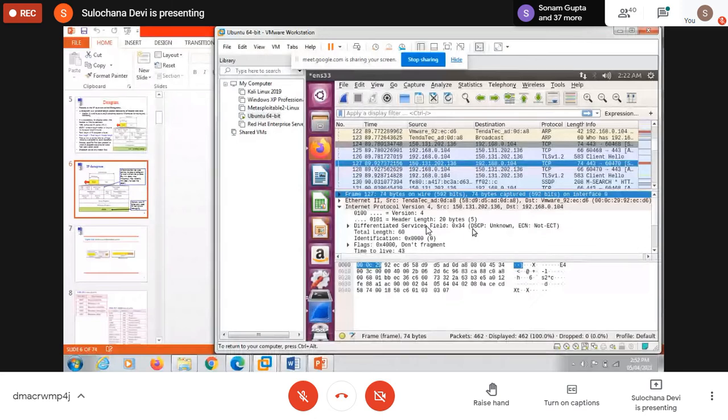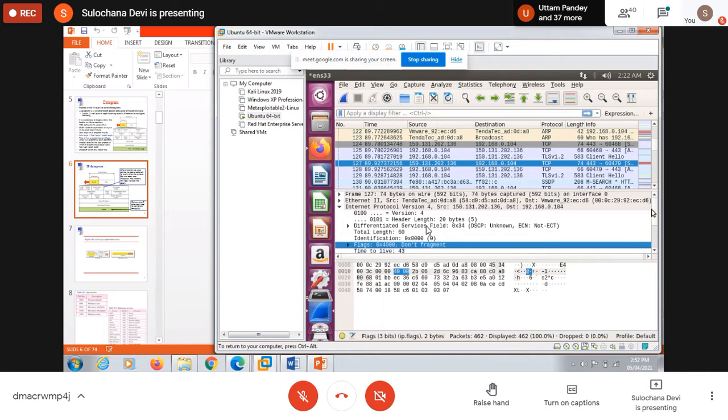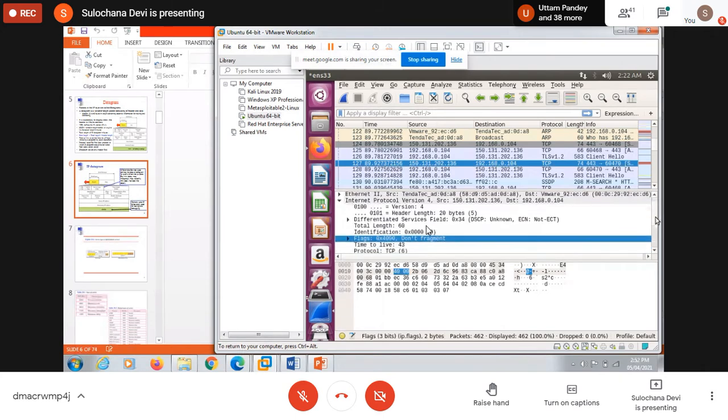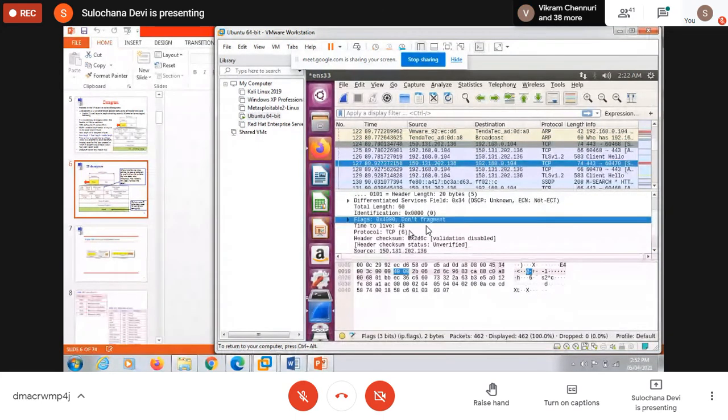Everything which you send in the network uses the IP protocol. First, version 4. This is the header length, 20 bytes. Then differentiated service, which we are using. Then total length is 60. It means 20 bytes of header plus 40 bytes of data we are transmitting along with this. This is the identification number. Then these flags are set. The Do Not Fragment DF flag is set to 1. It means this packet will not be fragmented. Then the TTL value is 43.